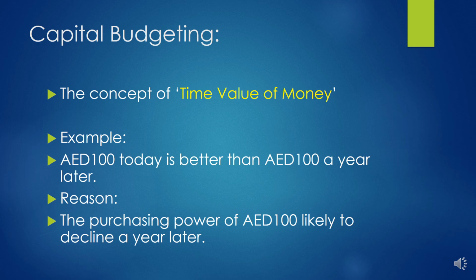As it is given here as an example, dirham 100 today is better than dirham 100 a year later. What is the reason? The reason is the purchasing power of dirham 100 is likely to decline a year later. So this is the concept of time value of money.